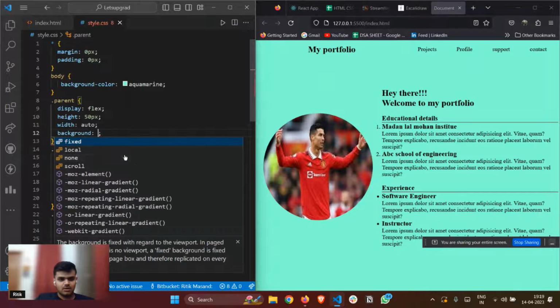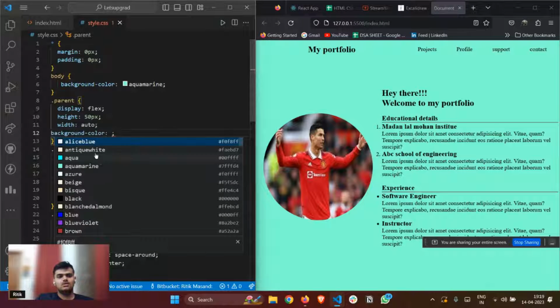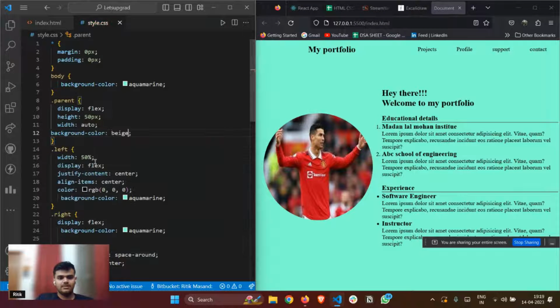So let me just use background color. White maybe, and let's give it important. No, it's not working. It is not working because I have given this color to my universal, to my body, so it is superimposing this color. Okay. To make it a different color, what can I do?